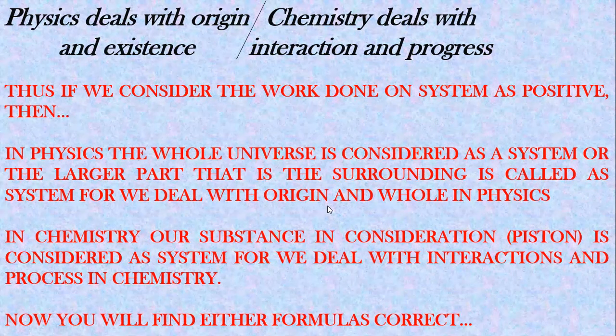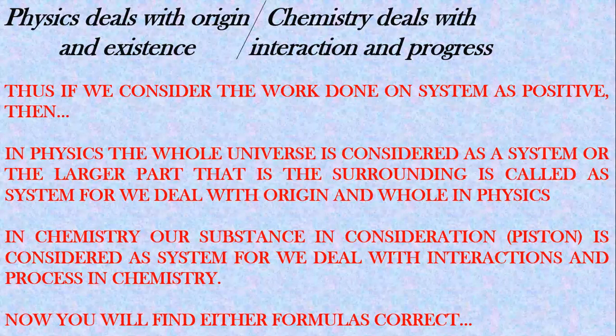Similarly, in chemistry, as we discuss more of interaction and processes, our substance in consideration, that is the piston itself, is called the system. Not the piston, the entire jar was called as a system. So here what is happening, the surrounding is doing work on the piston. Now the piston moved down and this work was considered as positive. Again, the work done on our system is positive. So now you will find that either formulas are correct, where the work done on the system is taken as positive.